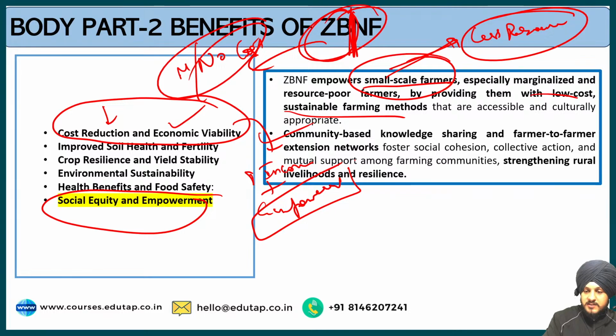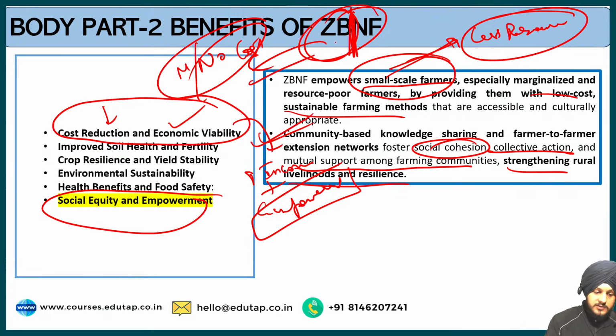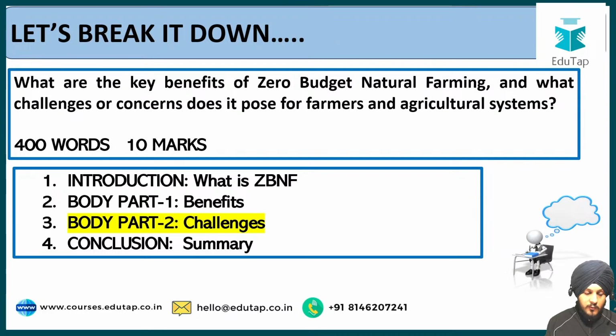Then the community based knowledge sharing and farmer to farmer extension networks foster social cohesion, collective action and mutual support among farming communities, strengthening rural and livelihood resilience. So I hope these points are clear to you. Now let us move on to the third part, which is the challenges.